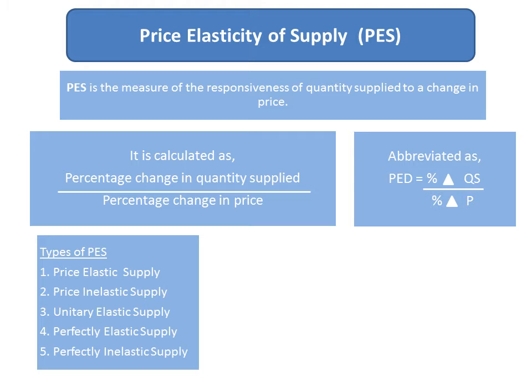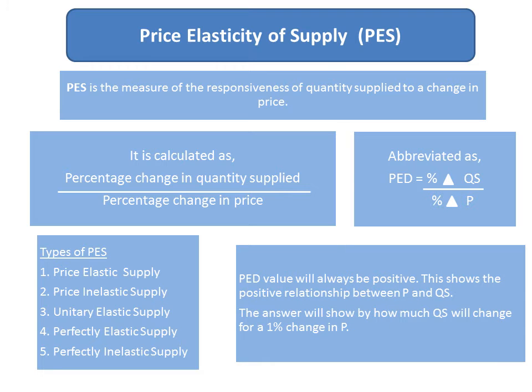The types of price elasticity of supply are price elastic supply, price inelastic, unitary elastic, perfectly elastic and perfectly inelastic. Price and supply have a positive relationship, so the answer will always be positive, and the answer will show you by how much the quantity supplied will change for a 1% change in price.